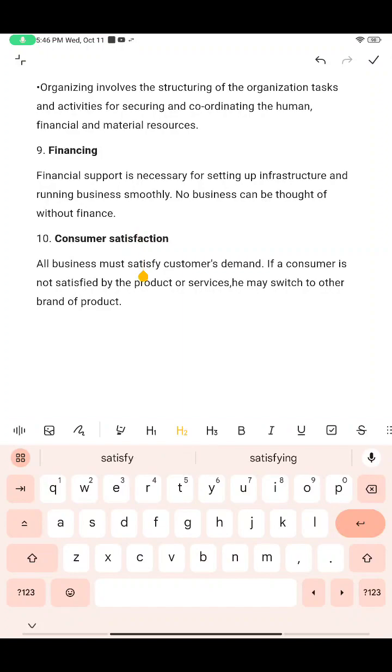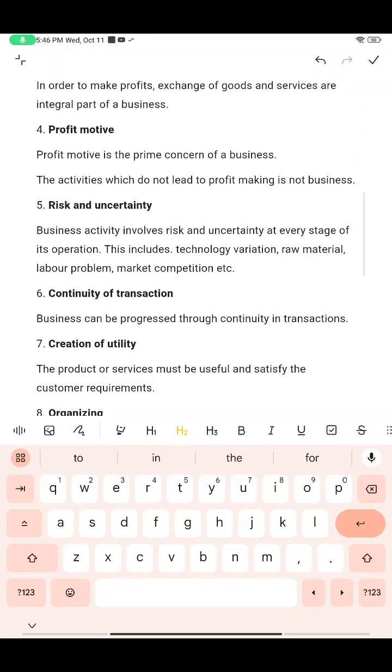For example, the product material is 100% quality, and you have organized your plan and come up with a new product in a very short time, but it was of no use to the people at all. Then no one will purchase the product, even if it is good quality, right? So you have to make sure that you are meeting consumer satisfaction. So these are all the business characteristics.